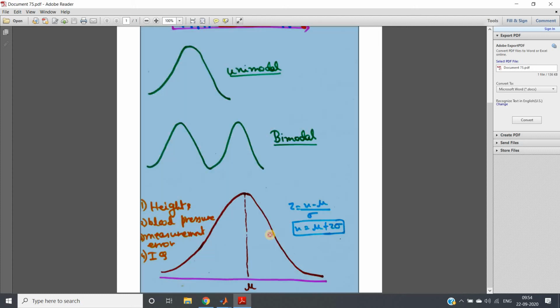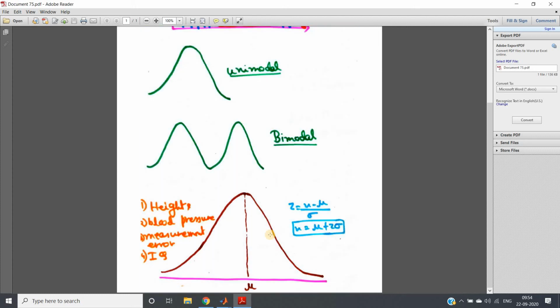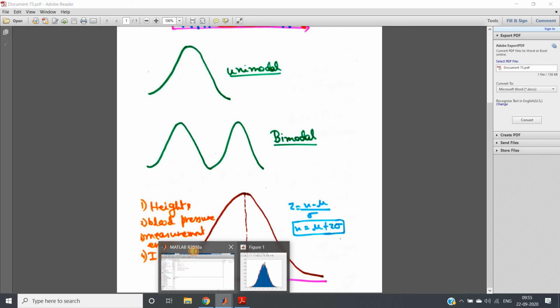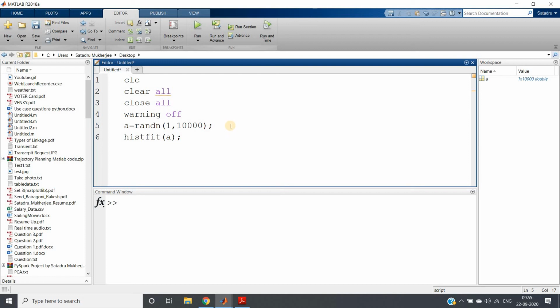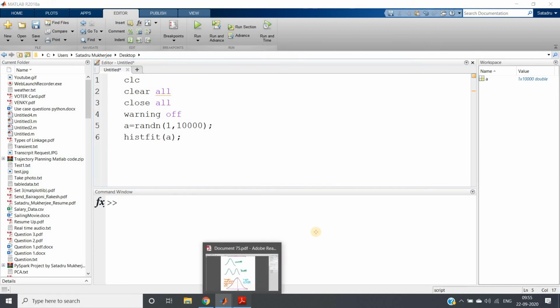Now, suppose I am telling you to generate random numbers which follow Gaussian distribution with a particular mean and a particular standard deviation. Like here in this case, we are taking mean as 0, standard deviation as 1. That is the actual normal Gaussian distribution. I will be giving you any value for mean and any value for standard deviation, and you need to give me that kind of data set which follows that Gaussian distribution. So how can you do that?